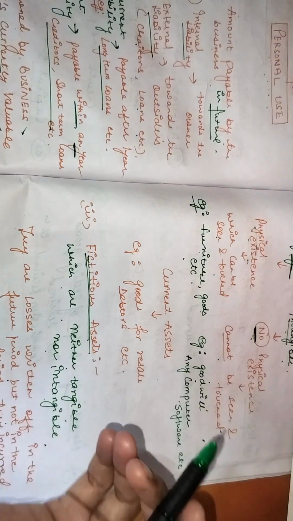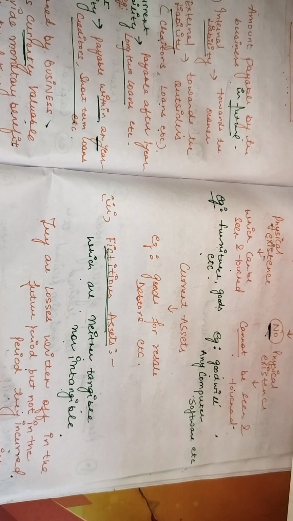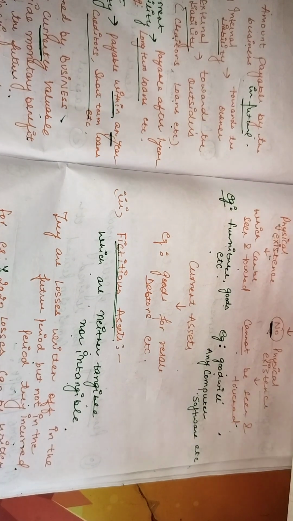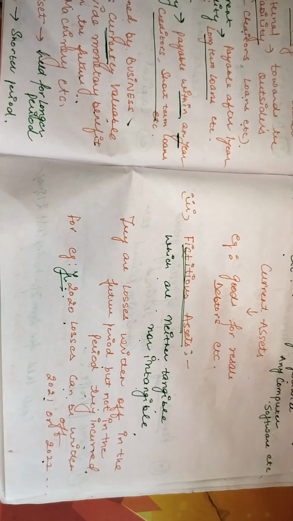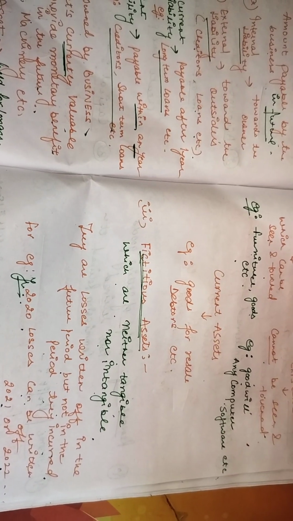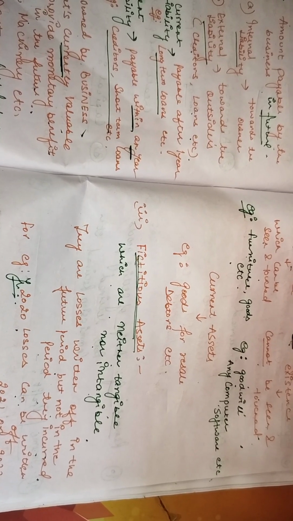For example, you have losses of the year 2020, and that can be written off in the period 2021 or 2022, or it can be written off later on. So it is basically the losses that need to be written off in the future period but not in the period they have been incurred.